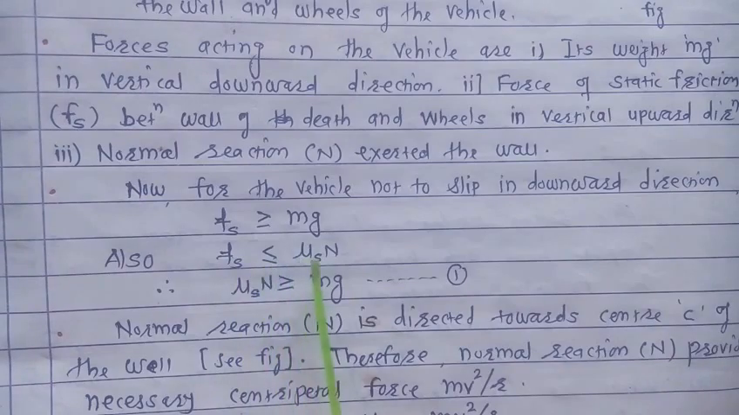Now for the vehicle not to slip in the downward direction, just as we have seen, this force of static friction must be equal to or greater than weight mg. Now the force of static friction is always less than or equal to mu s into N, and therefore from equation 1 and these two equations we can write that mu s into N must be equal to or greater than weight mg.